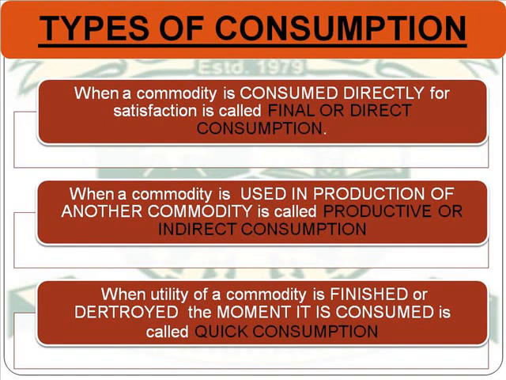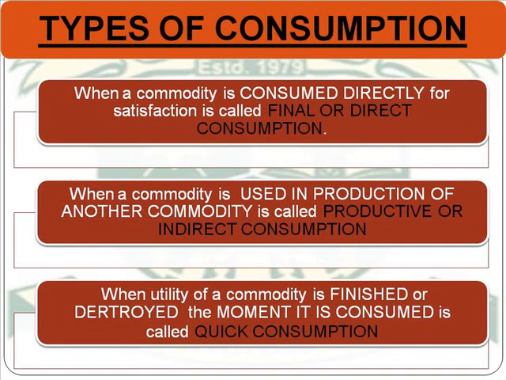The second kind of consumption is the productive or the indirect consumption. So when a commodity is used in production of another commodity, that is known as the productive or the indirect consumption. For example, use of sugarcane by a sugar mill. Now let's elaborate this example.